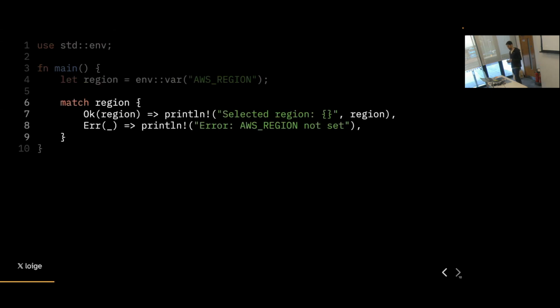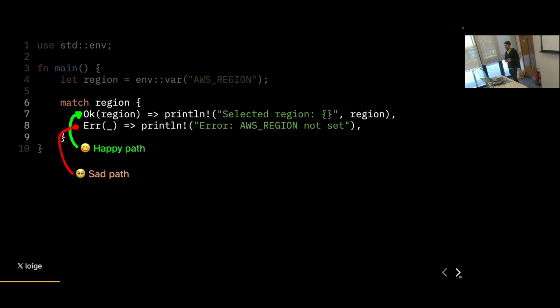So the result type gives us a few different ways to handle the different cases. And the most explicit one is this match statement. So this is pattern matching, which allows us to make sure that we are actually exploring all the possible paths. And in this case, we only have two paths. So either is OK, which means the value was set, and we can access the value and call it region. So we are effectively shadowing the original variable. At that point, region is going to be a string, and we can just print it in this case.